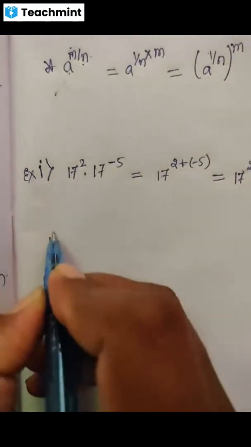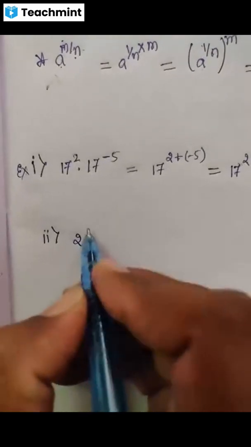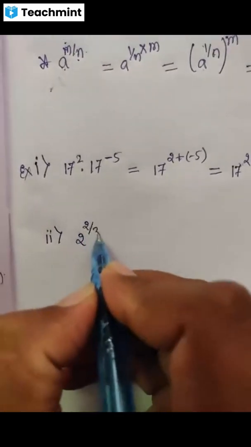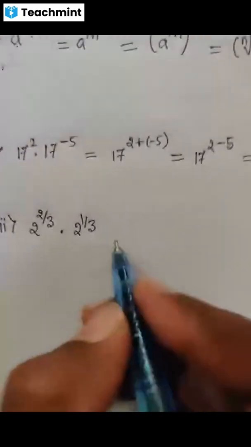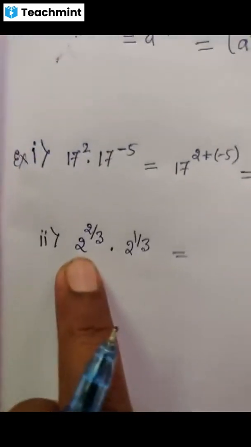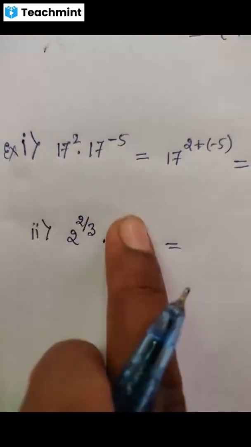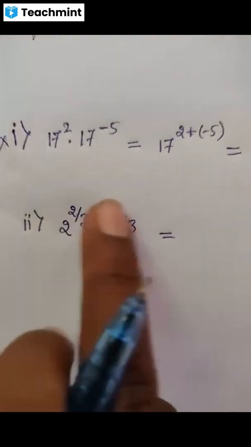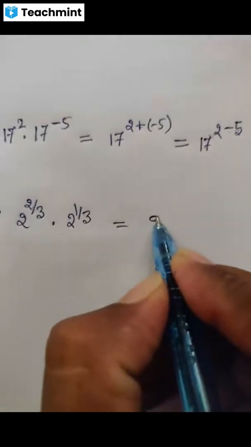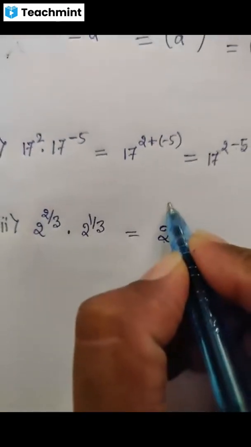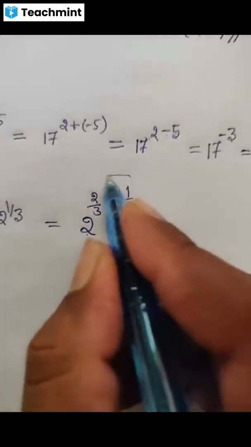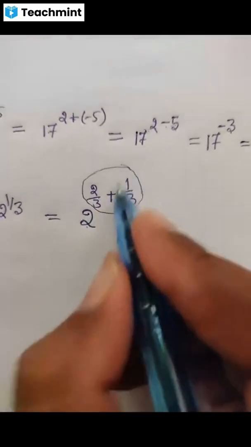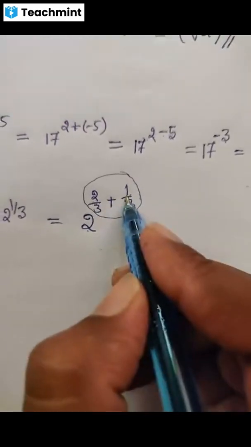Here is one more example I have to consider: 2 raised to 2 by 3 into 2 raised to 1 by 3. How will you solve this? Bases are same, exponents are different. So I am writing with the first law 2 raised to 2 by 3 plus 1 by 3. Here we have already solved fractions like this by adding.